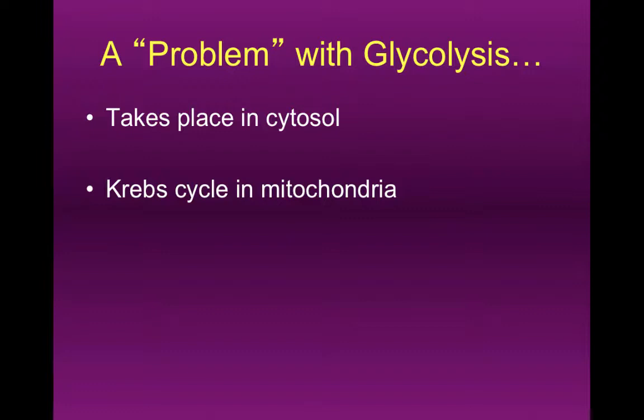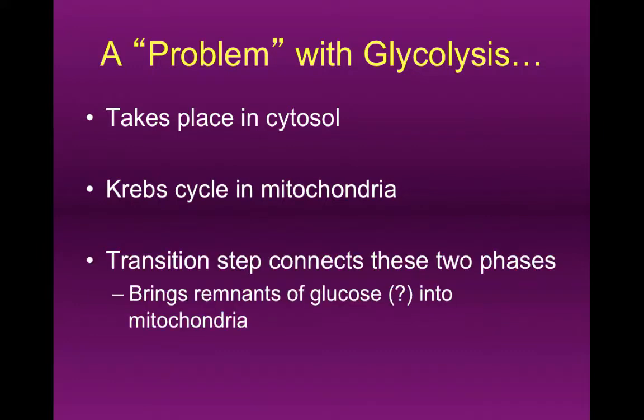It takes money to make money, as the expression goes. So it takes energy to make energy in this case. We're going to use some ATP to make a bunch of ATP. To get the pyruvate into the mitochondria from the cytoplasm is going to cost some energy, but if we're willing to do that, we can then make far more energy than what we invest in the first place.